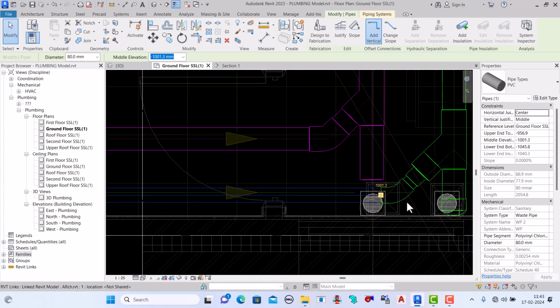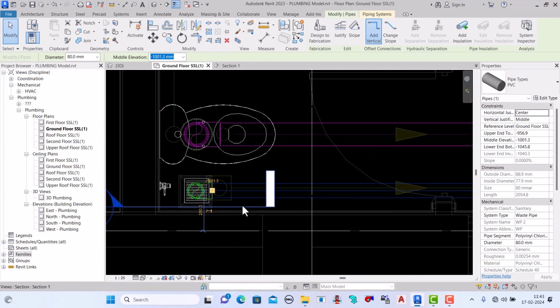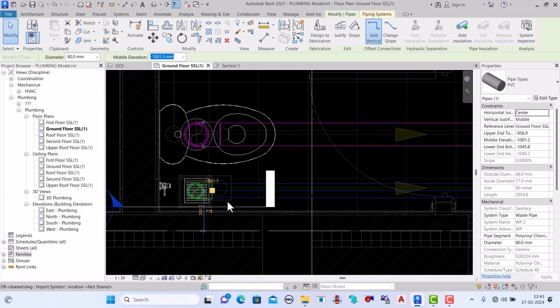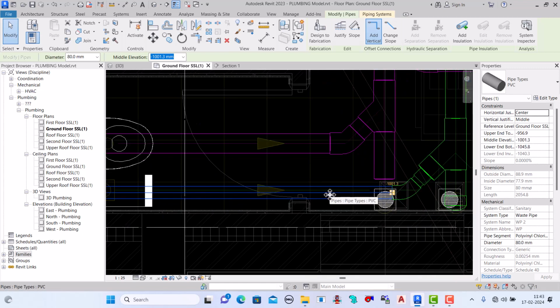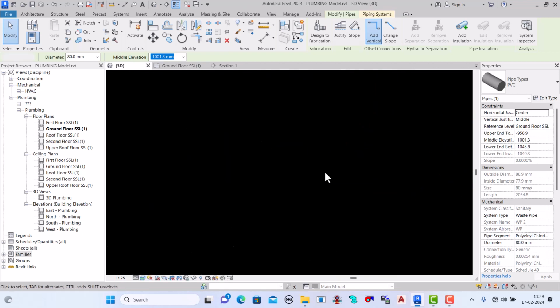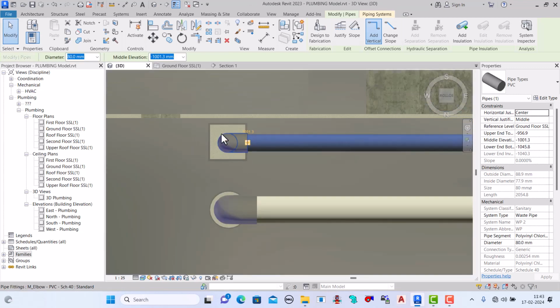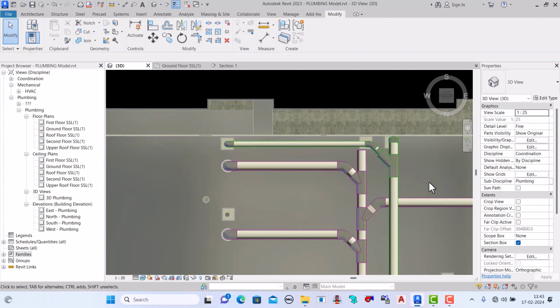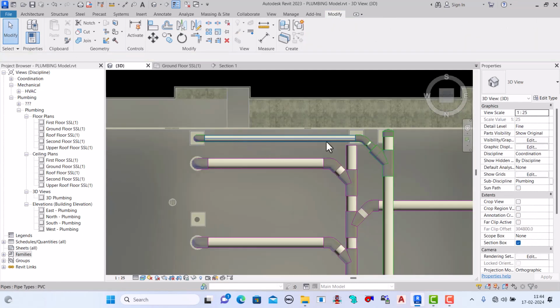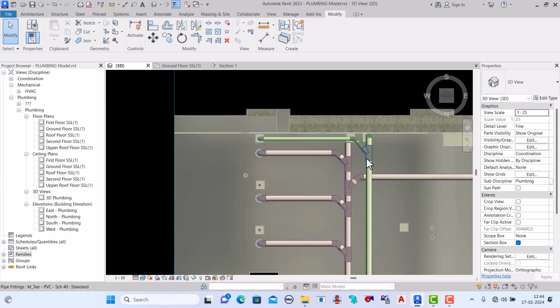Here is the slope. See, from here it's coming here and it's connected here in the waste pipe.